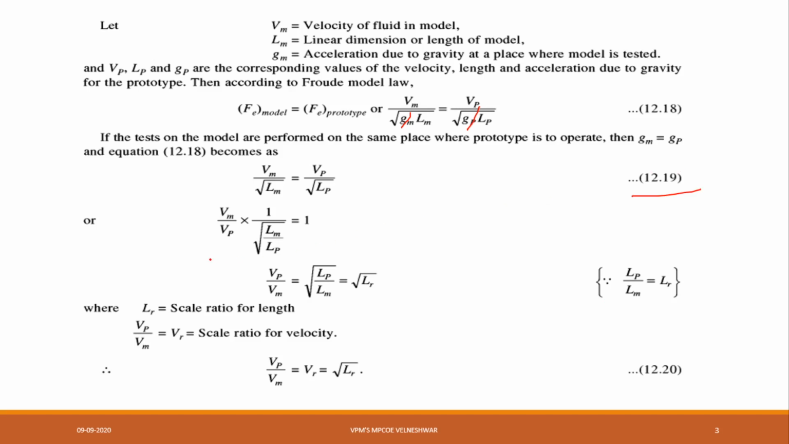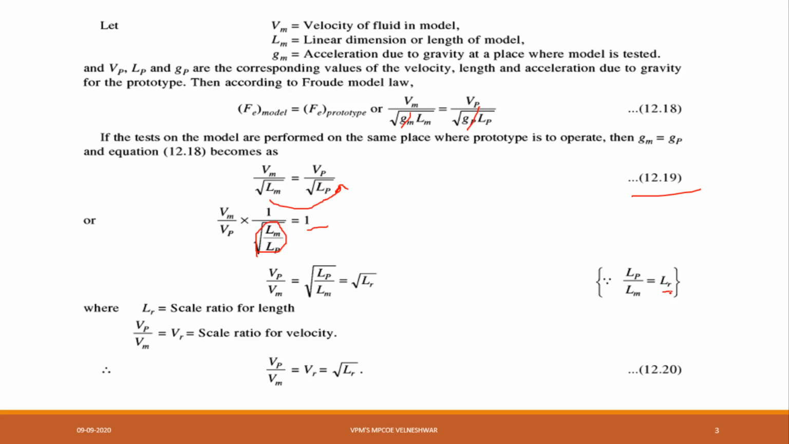Now how can I write this? Vm by Vp, that is, Vp is coming to the right hand side and square root of Lm is coming to the left hand side. So Vm by Vp into square root of 1 divided by square root of Lm by Lp is equal to 1. Now what is this Lm by Lp? That is nothing but Lr. Lr is nothing but the scalar ratio of length.